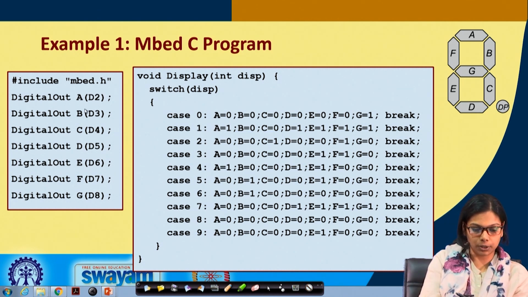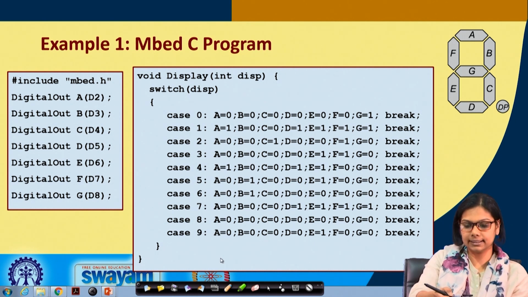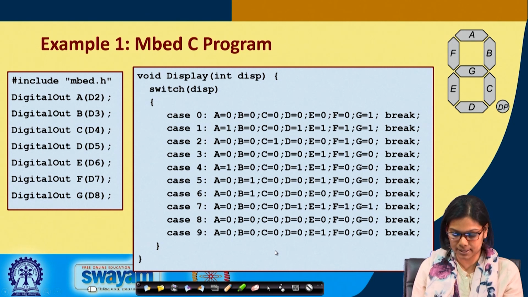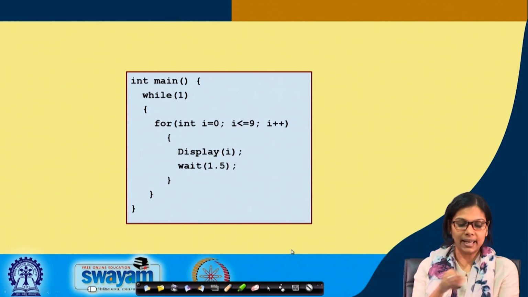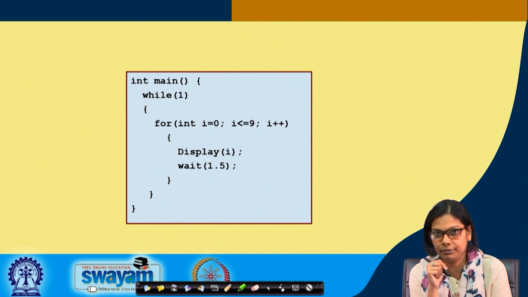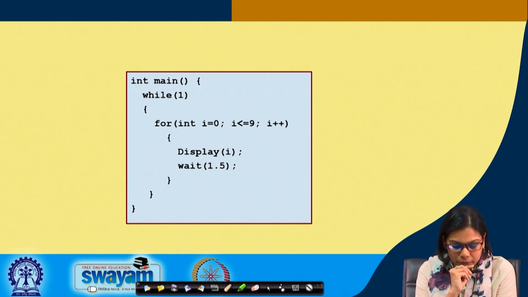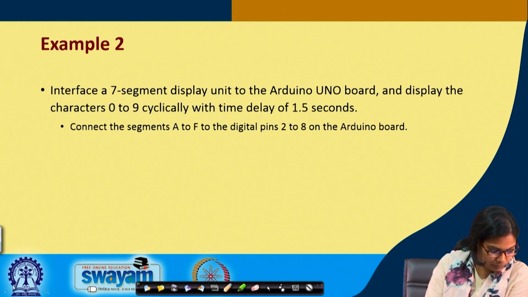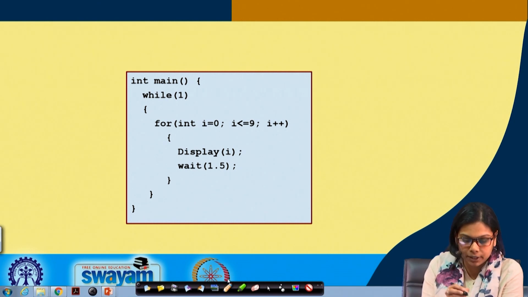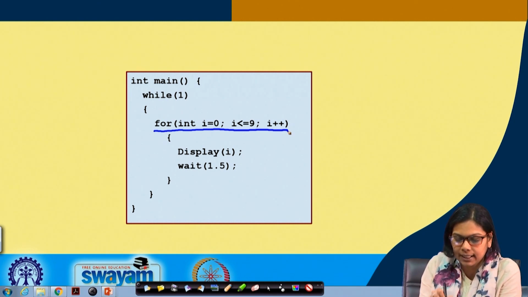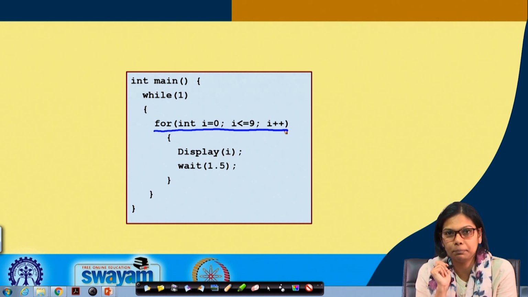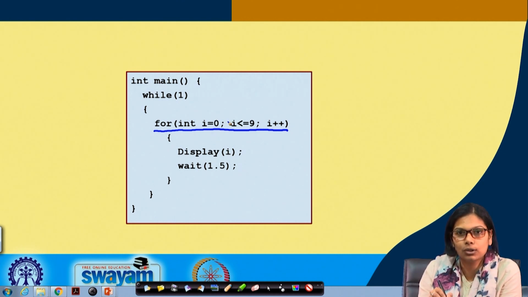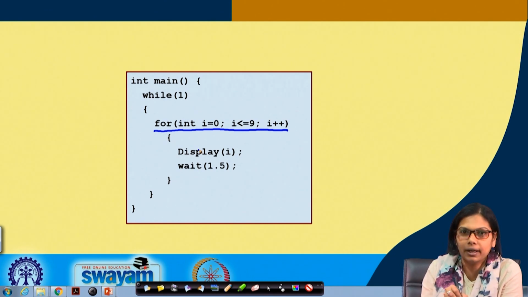So, this is the code that you have to write here, digital out, and this is the switch. Now, we will see what happens in the main phase of the program. In while 1, what we are doing? For I equals to 0, I less than equals to 9, I plus plus. I am starting from 0 till 9, and when it becomes 9, it will be again in this particular loop, again it will become 0. And I am calling display of I.